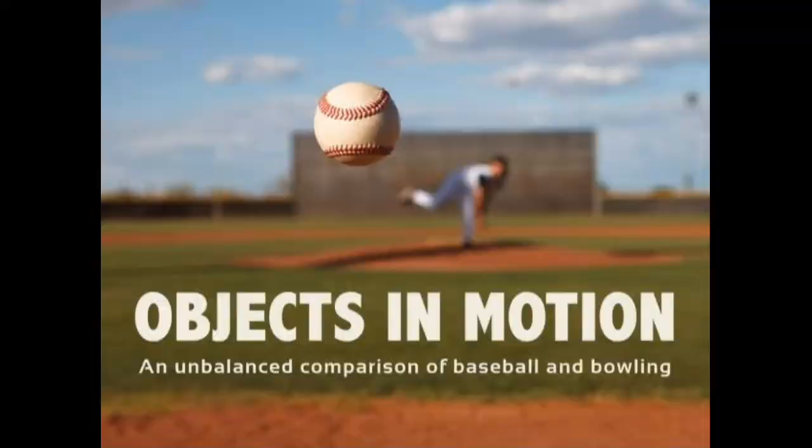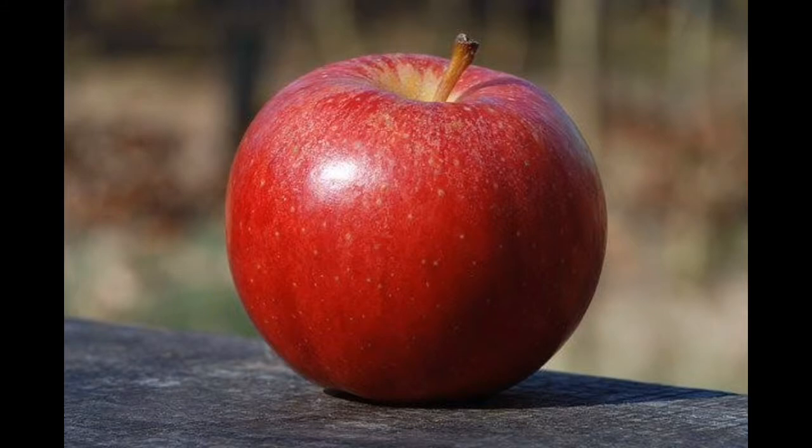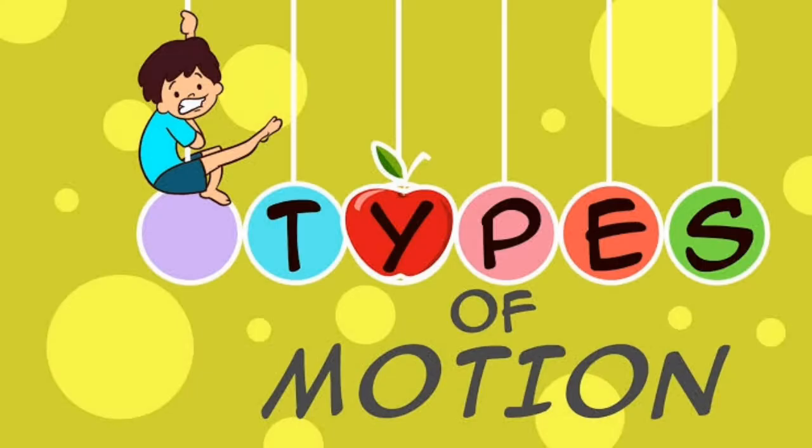Sometimes a body appears stationary due to the very slow speed of its motion. For example, the change in the motion of the hour hand of a clock is very slow. Therefore the state of motion can be known only after observing it for a long time. In this way, we should conclude whether a body is stationary or in motion only after observing it carefully for a long time. So let us see some types of motion.